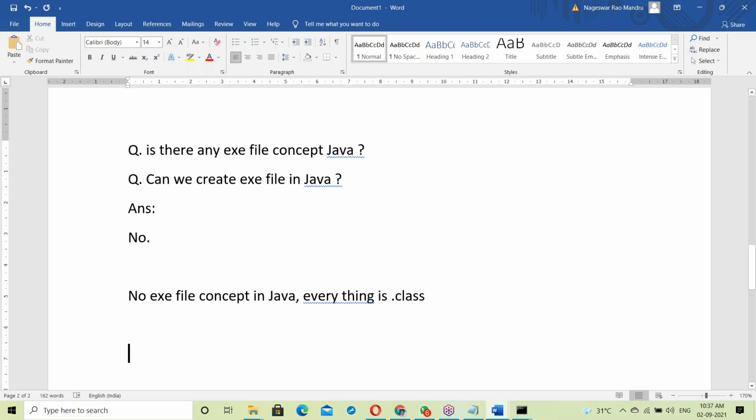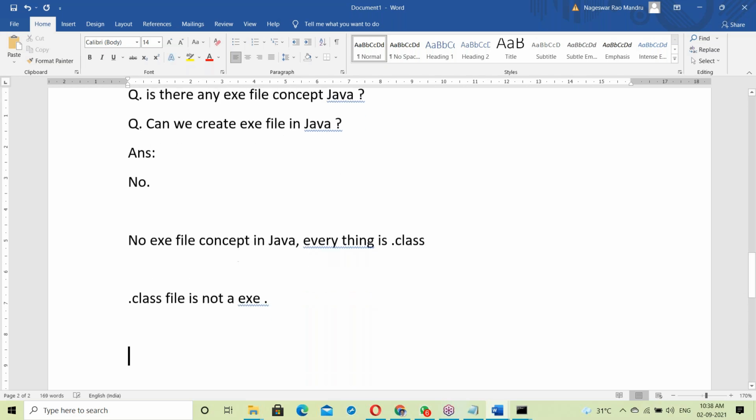But a dot class file is not an exe file. An exe file is different, and a dot class file is different. An exe file contains binary codes, while a dot class file contains byte codes. So this is different, that is different. We'll discuss the difference between an exe file and a dot class file now.